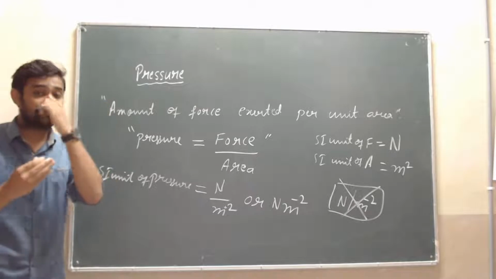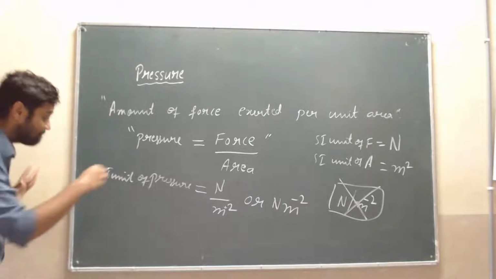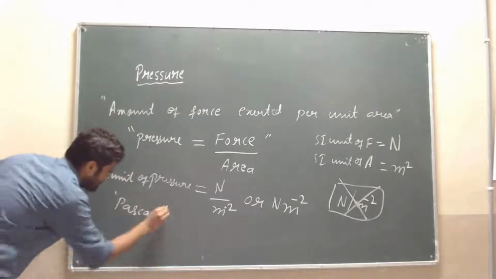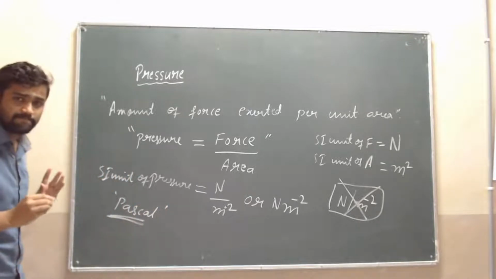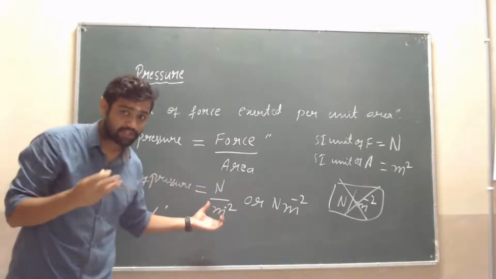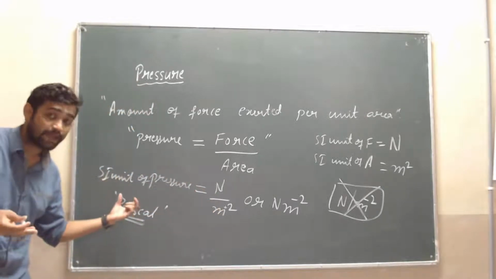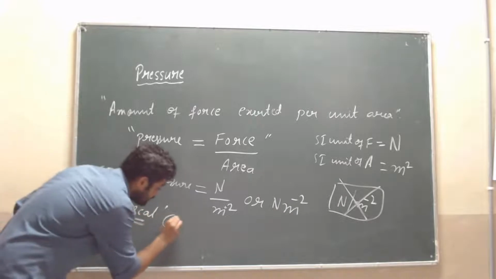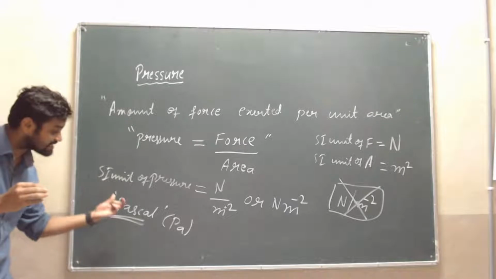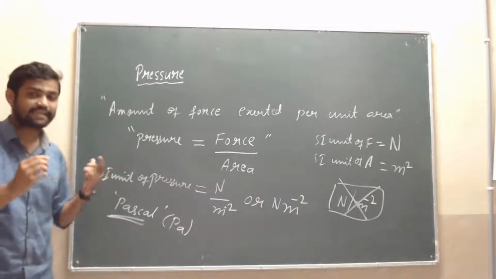And one more SI unit of pressure is Pascal. Newton per meter square, otherwise we can write it as Pascal, that is denoted by Pa. Why do we have to denote the SI unit of pressure by Pascal?